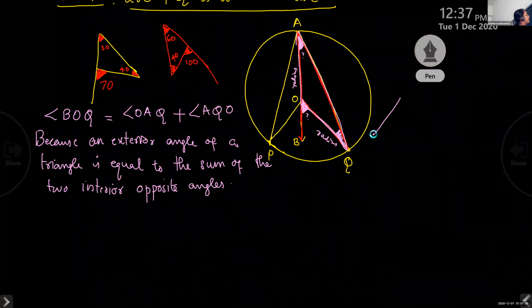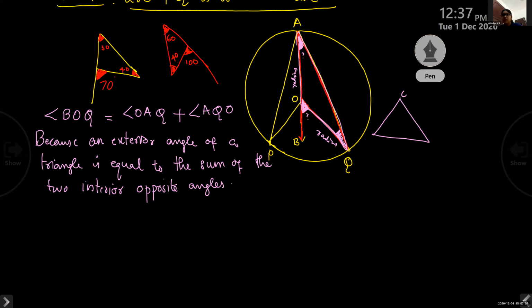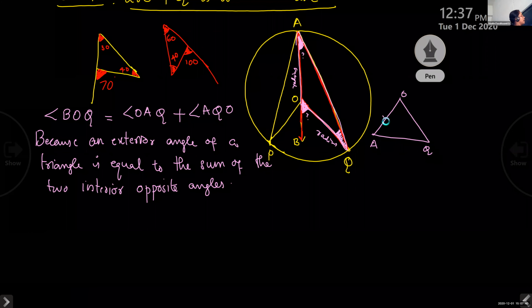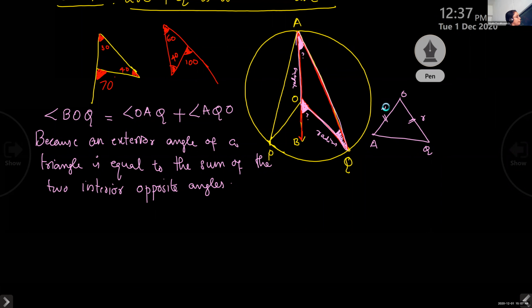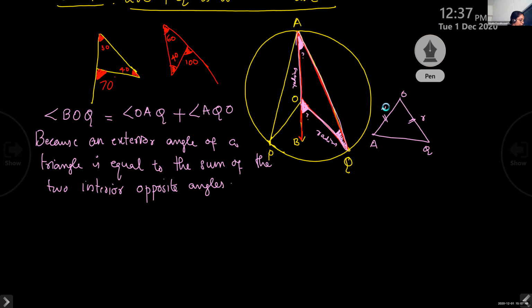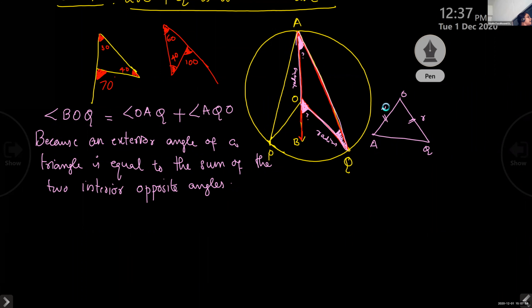Now look at this triangle OAQ. What type of triangle is this? These two sides are equal. Why? Because both are radius. So what type of triangle is it? Isosceles triangle. Very good. That triangle is isosceles.